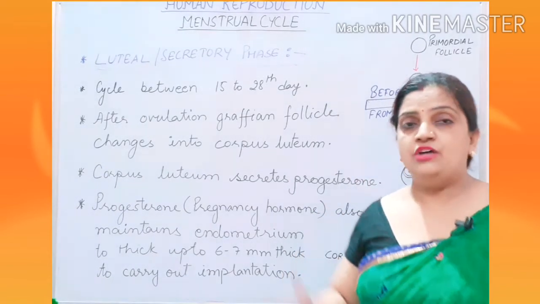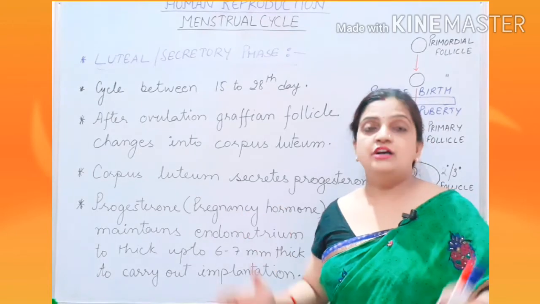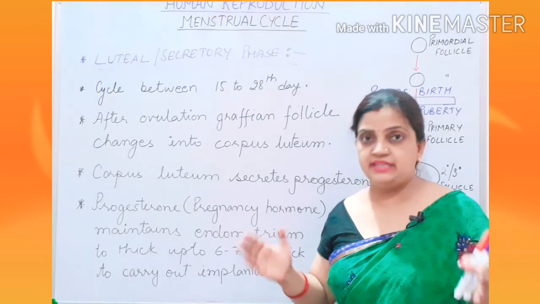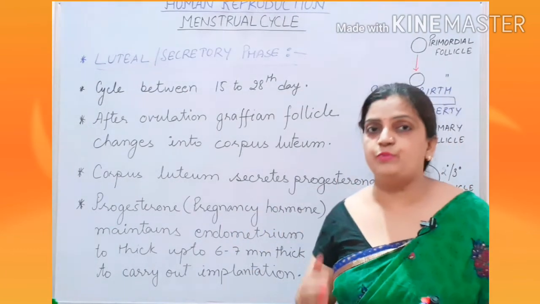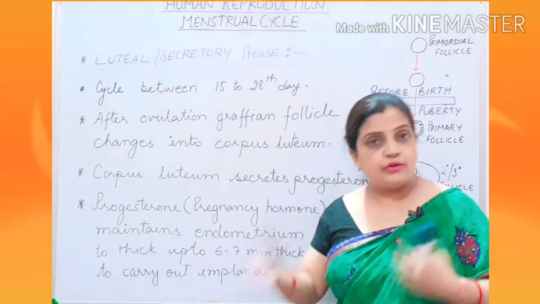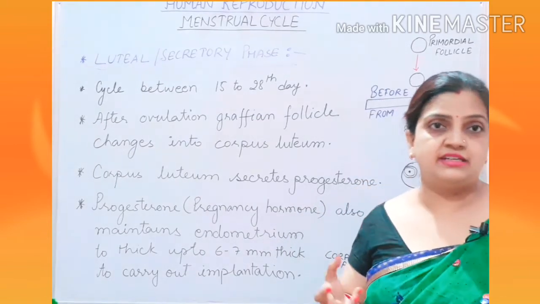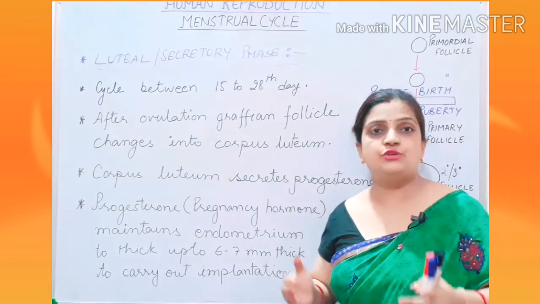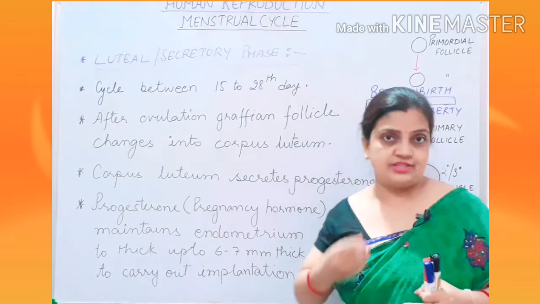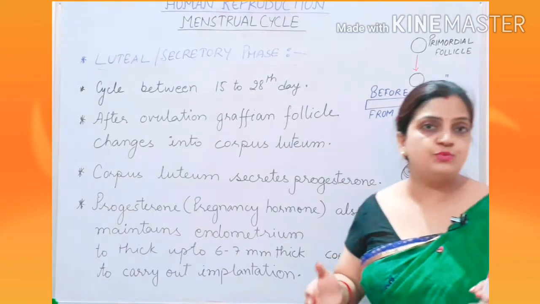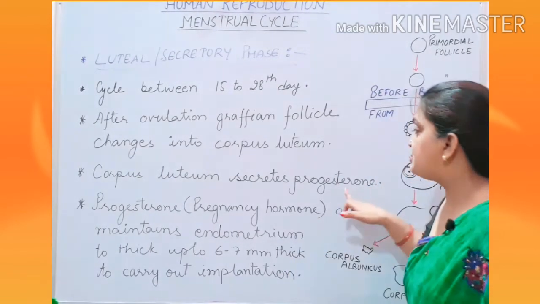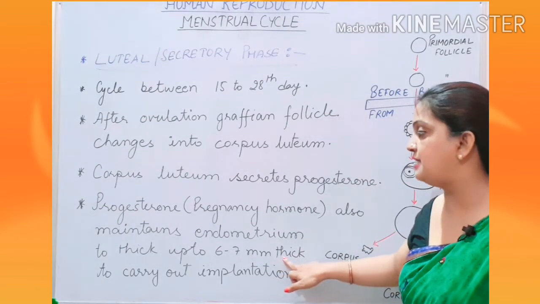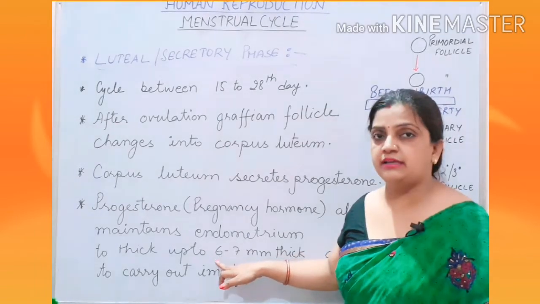Why? Because throughout the gestation period, all throughout the 9 months of the developmental period of pregnancy, this progesterone plays an important role. Now, before I told you that estrogen, which was secreted under the action of FSH, was allowing the proliferation of the endometrium layer of the uterus. About 2 to 3 mm thickness it was increasing. Now children, this progesterone adds to that function and it also helps in increasing the endometrium thickness up to 6 to 7 mm.